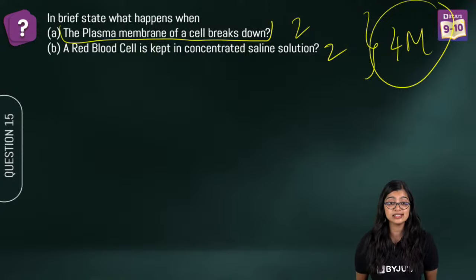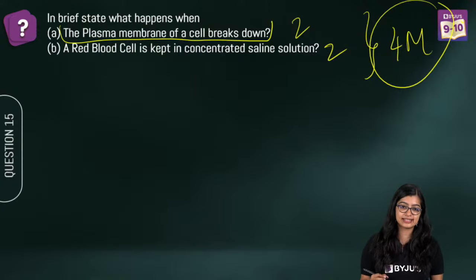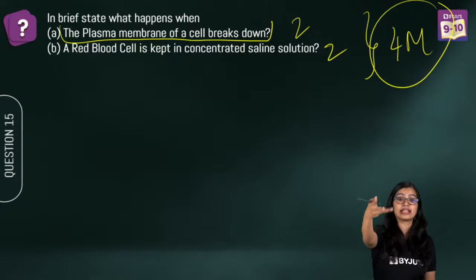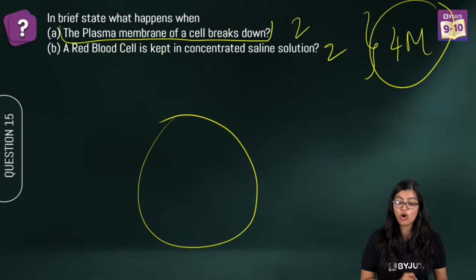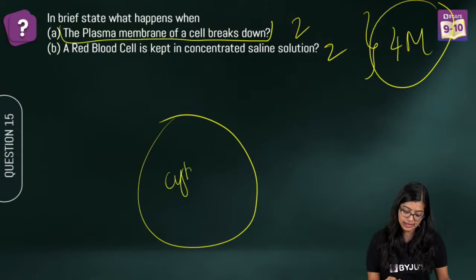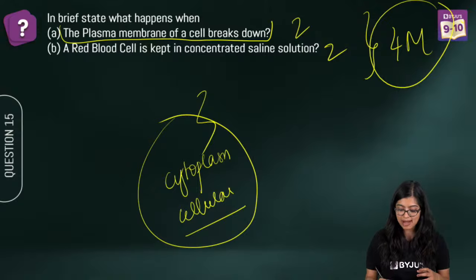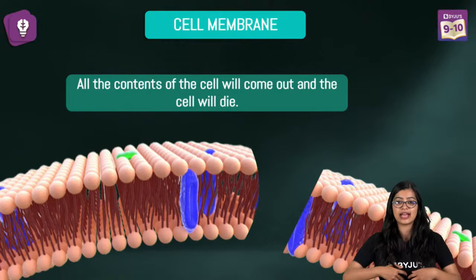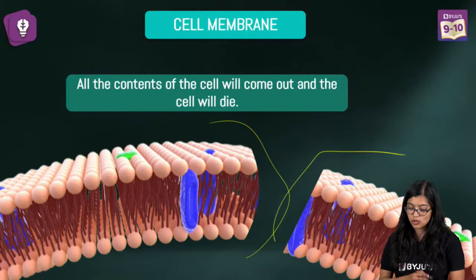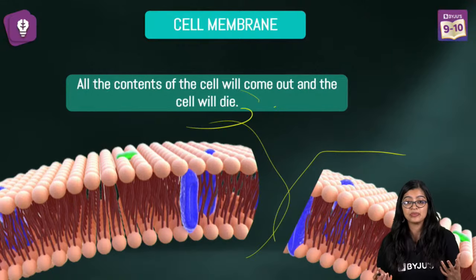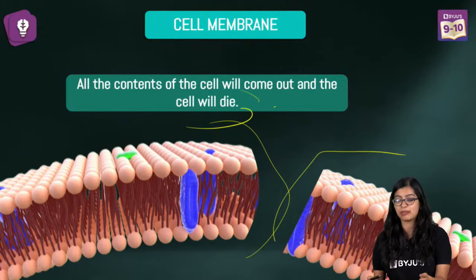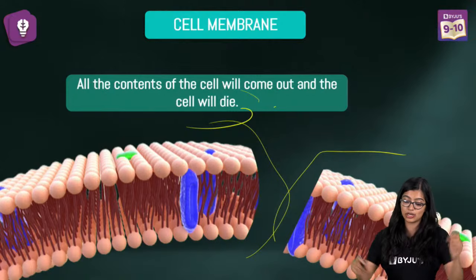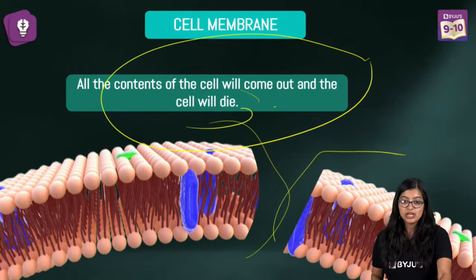Very good. Ma'am, they'll digest its own cell. Guys, don't overthink the question. Bring it down. What is the role of the cell membrane? It is to keep all the cytoplasm, all the cellular content and everything inside. If this damages, what will happen? All that is inside is going to come out and eventually the cell will die. Because we know that all these things come together and they make it up, right? If it breaks up, all the cellular contents will go and then the cell will die, right? So that is one thing.